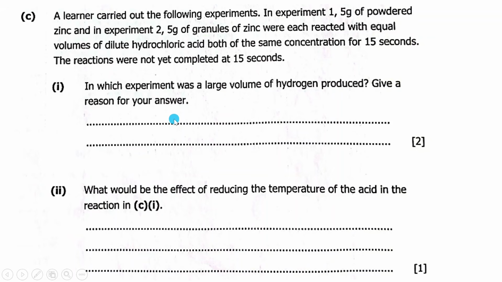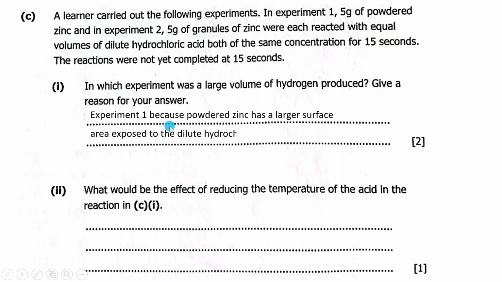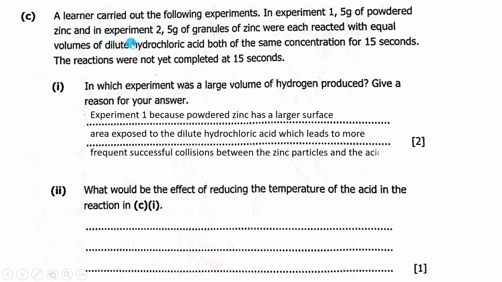So it will be experiment 1. Why? Because in experiment 1 they use powdered zinc, so you expect the reaction to go faster. Before 15 seconds, in the first one the reaction will go faster and produce more hydrogen gas than in the second one.